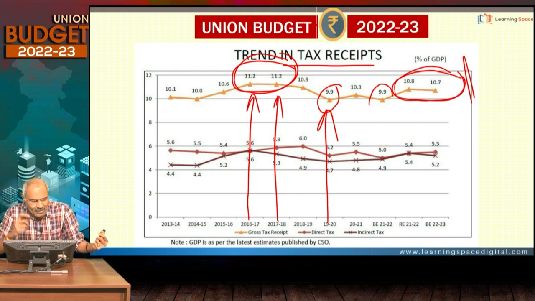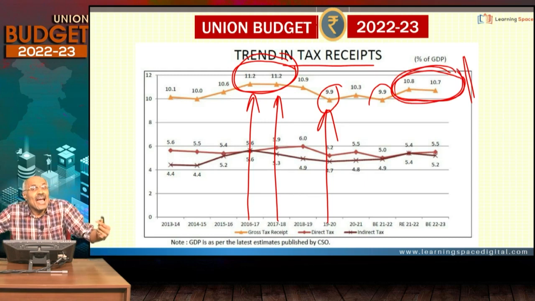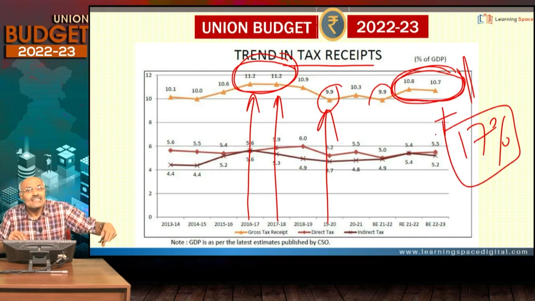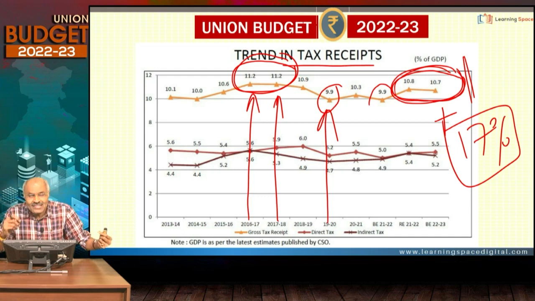Tax to GDP for the center is around 10 to 11%. If you add the states also, it is around 17% or so. That means center plus states put together, it is around 17% of GDP. Friends, this is very less in comparison to other emerging economies. So something needs to be done to increase tax as a percentage of GDP. This is almost stagnant, as you are seeing, for the past decade.